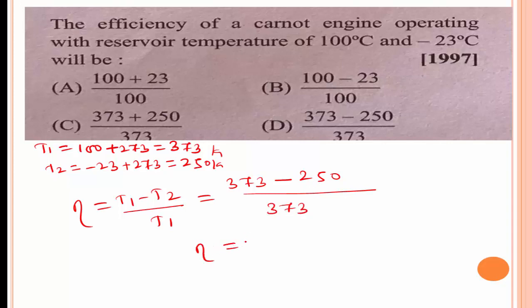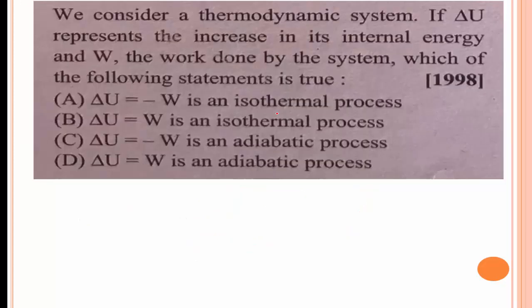Therefore, the efficiency of the Carnot engine is 373 minus 250 divided by 373. Option D is the right answer. The efficiency of a Carnot engine operating with reservoir temperatures of 100 degrees Celsius and minus 23 degrees Celsius will be eta is equal to 373 minus 250 divided by 373.